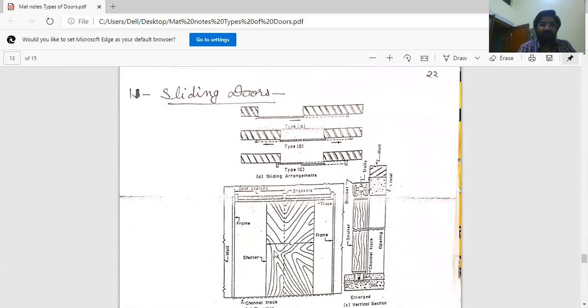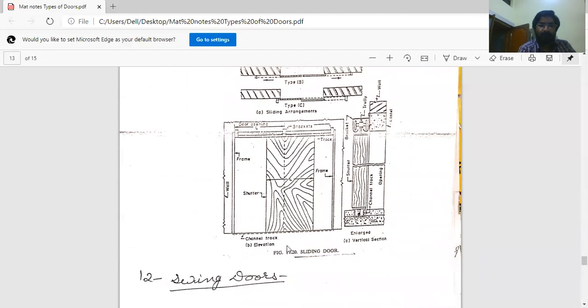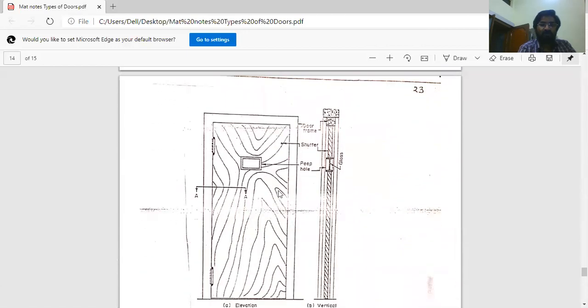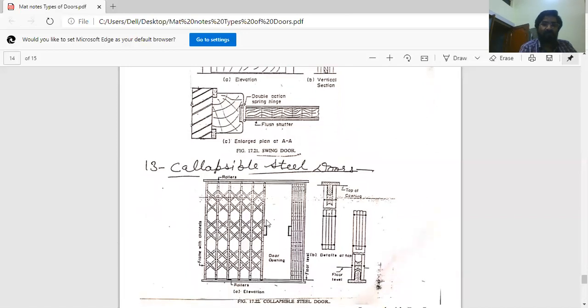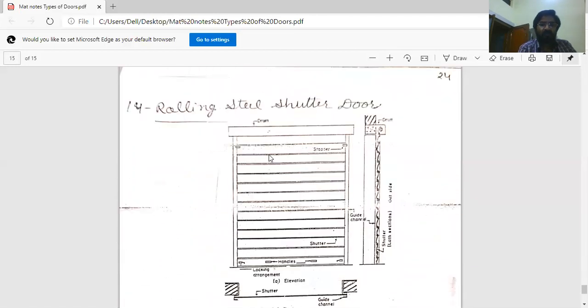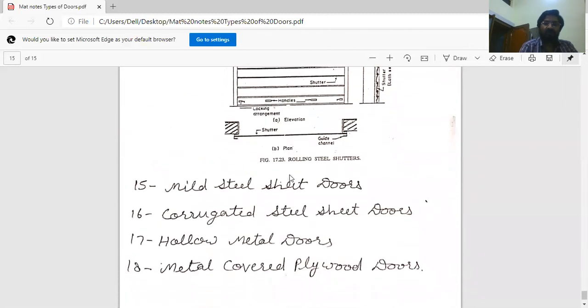Sliding door, slides in with support on the wall. Swing door, this is the swing door, both side openable door is swing door. Collapsible door, this is the collapsible door. Generally people say channel door, but the correct name is collapsible steel door. Rolling steel shutter door, this is rolling steel shutter door provided in shops and garage.